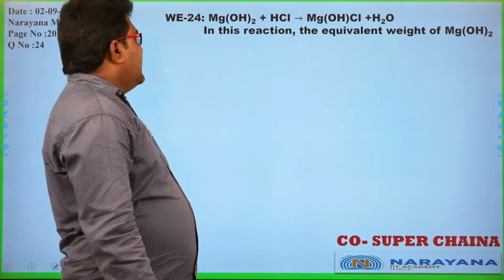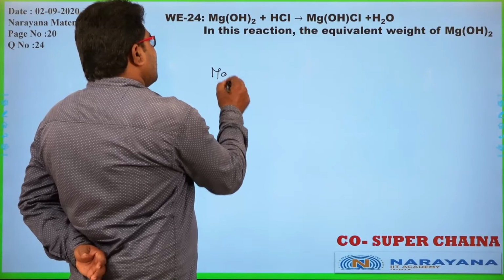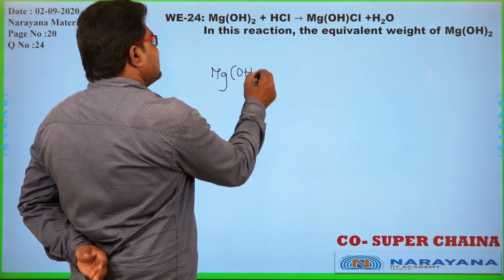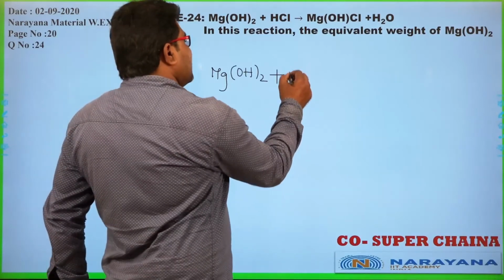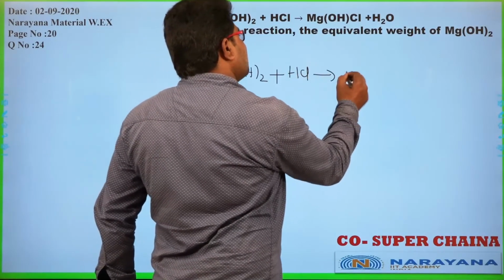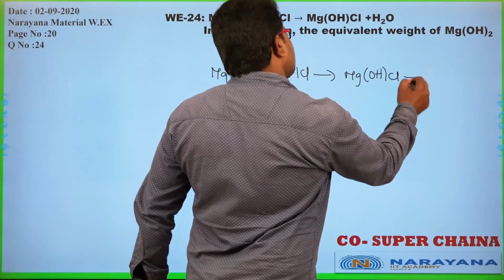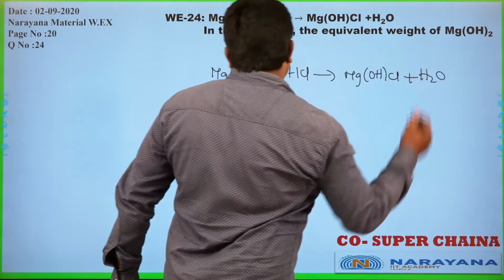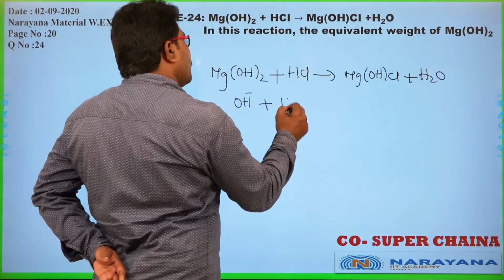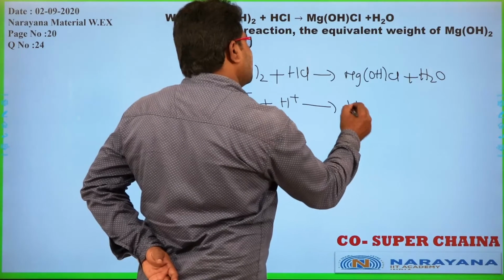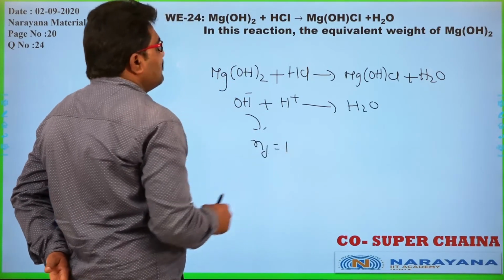Here Mg(OH)2 is taken. What is the acidity of this base? We have 2 OH minus ions. It is also a neutralization reaction. Mg(OH)2 plus HCl gives Mg(OH)Cl plus H2O. In this case, only one OH minus and one H plus were involved in this reaction. So in this case, n factor is equal to 1.